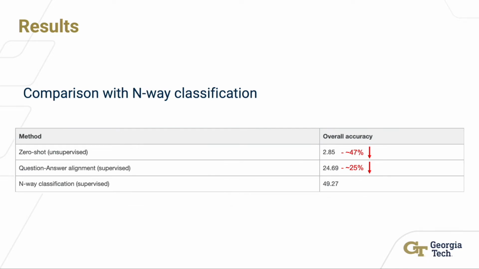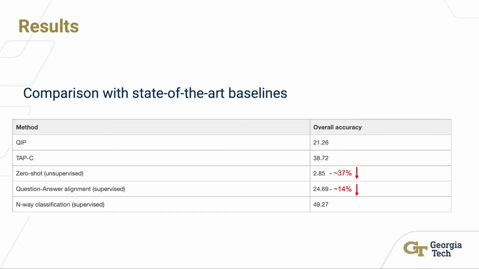Finally, we compare our proposed approaches with the supervised upper bound. We use the NV classification baselines as our upper bound. We find that our zero-shot baseline performs approximately 47% worse compared to the supervised upper bound, and our proposed supervised baseline performs approximately 25% worse. Our zero-shot baseline can be improved further by using a better candidate sampling strategy, and our supervised counterpart shows promising results, but there is still scope for improvement.